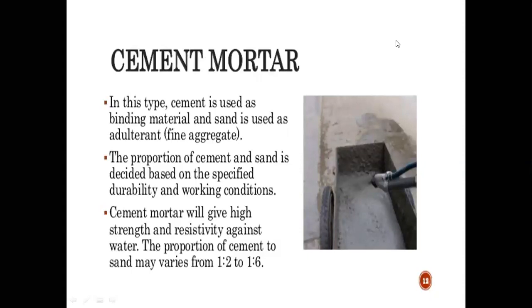Cement mortar gives high strength and resistance against water. The proportion of cement to sand may vary from 1 in 2 to 1 in 6. The ratio is given for the cement and sand: 1 part of cement and 2 parts of sand, to 1 part of cement and 6 parts of sand, right? In recent years, most quality construction work has been done only with cement mortar.